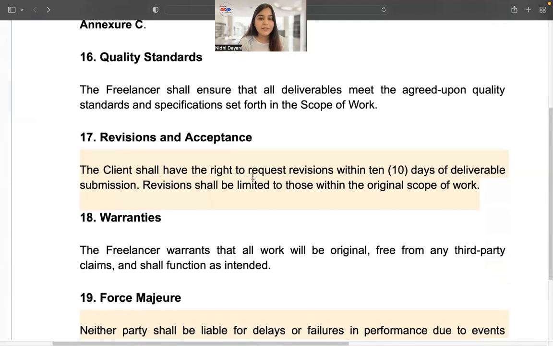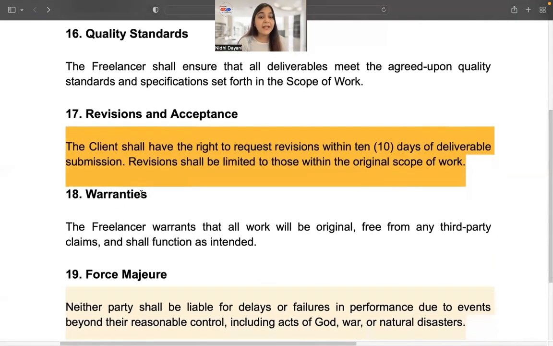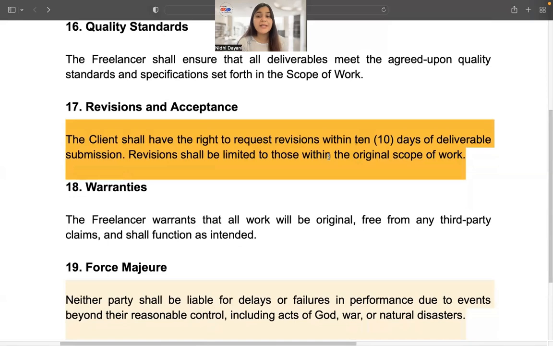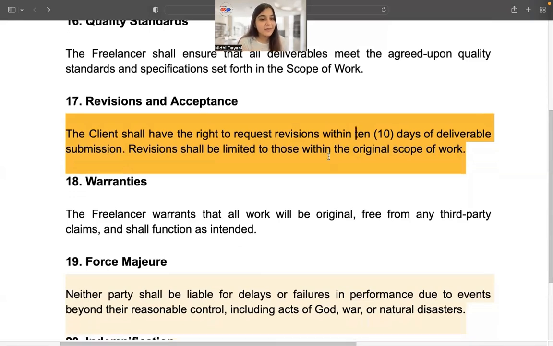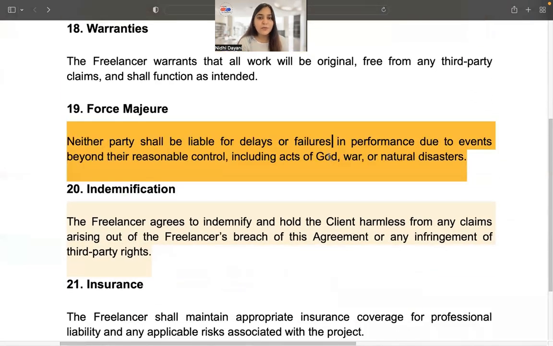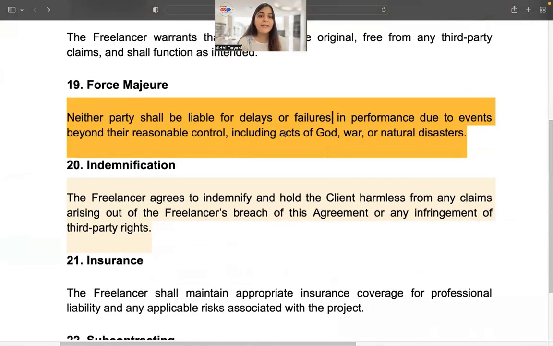About revision and acceptance. In this, if you see, it says the client shall have a right to request revisions within 10 days of deliverable submissions. A 10 days is a long time period. I would ideally want to shorten it, so I will revise this. Warranties are fine. Then in the force majeure clause, it says neither party shall be liable for delays due to force majeure events, but it does not talk about termination in the event of force majeure. So I would like to include that.